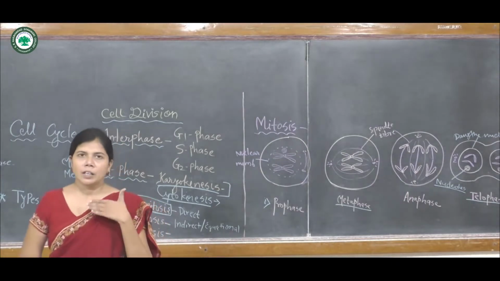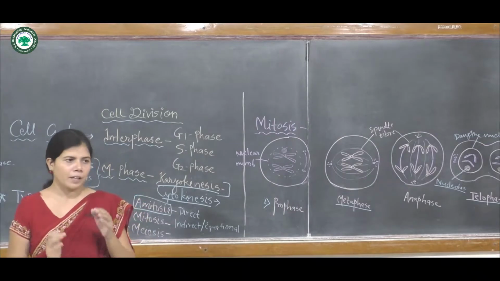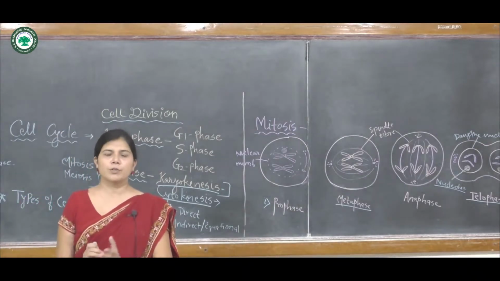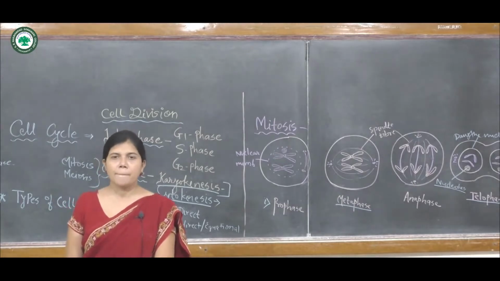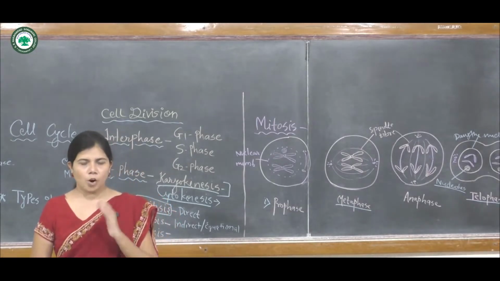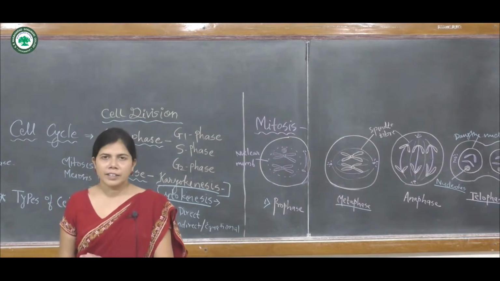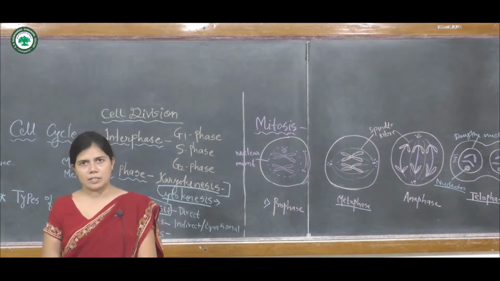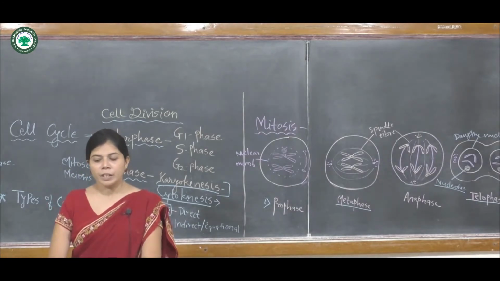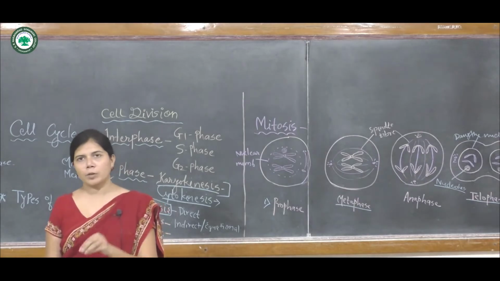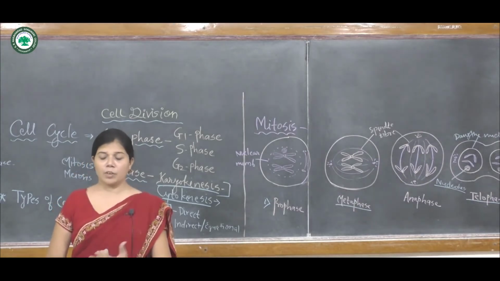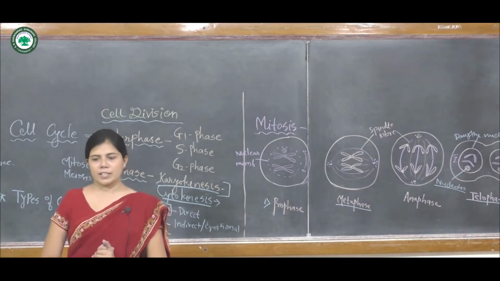Again, in mitosis there is equal distribution of genetic material, means the DNA is equally distributed in both daughter cells, hence it is known as the equational division.